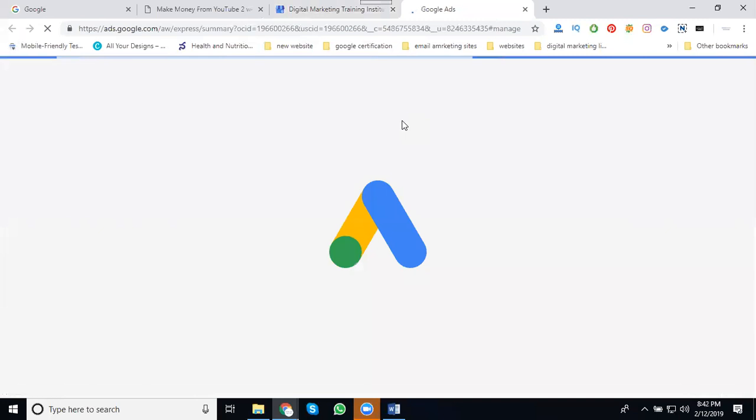We design your ads in totally three types. How many types of ads? Totally three types of ads: store visit, website traffic, and get your phone call. Please note down the three categories.